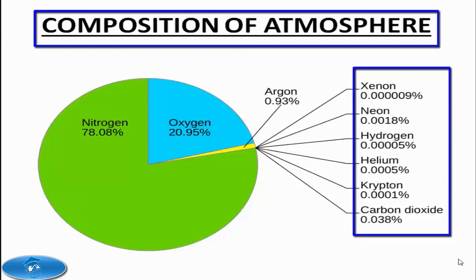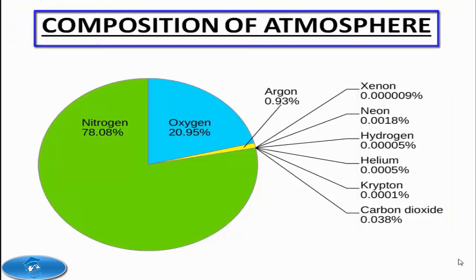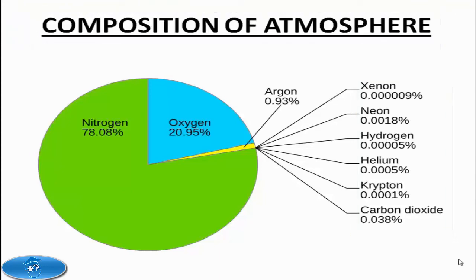These particles act as nuclei for water vapor to form raindrops around them. They also scatter the sun's radiation during sunrise and sunset. The amount of dust varies from place to place. Now we've learned about what constitutes the atmosphere. Let us see what the functions of the atmosphere are.